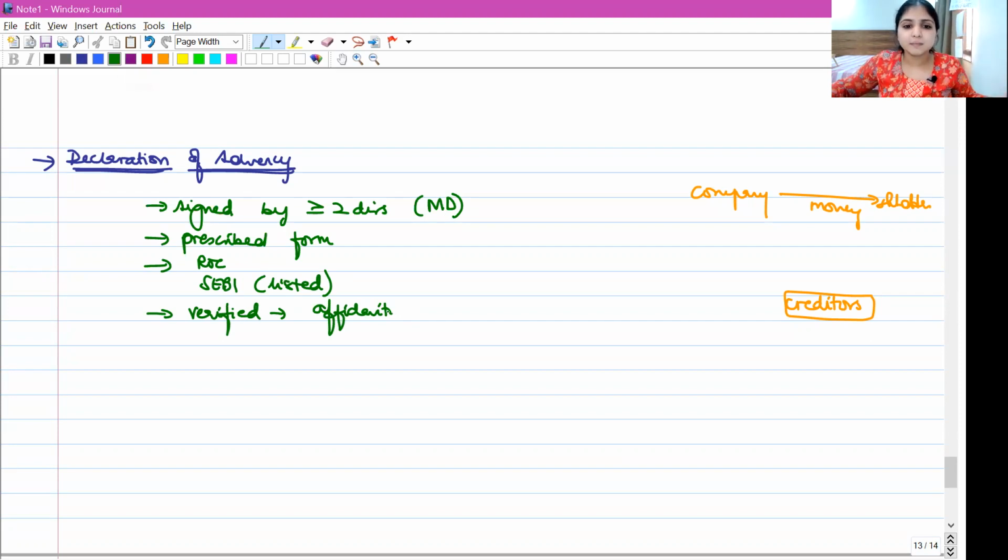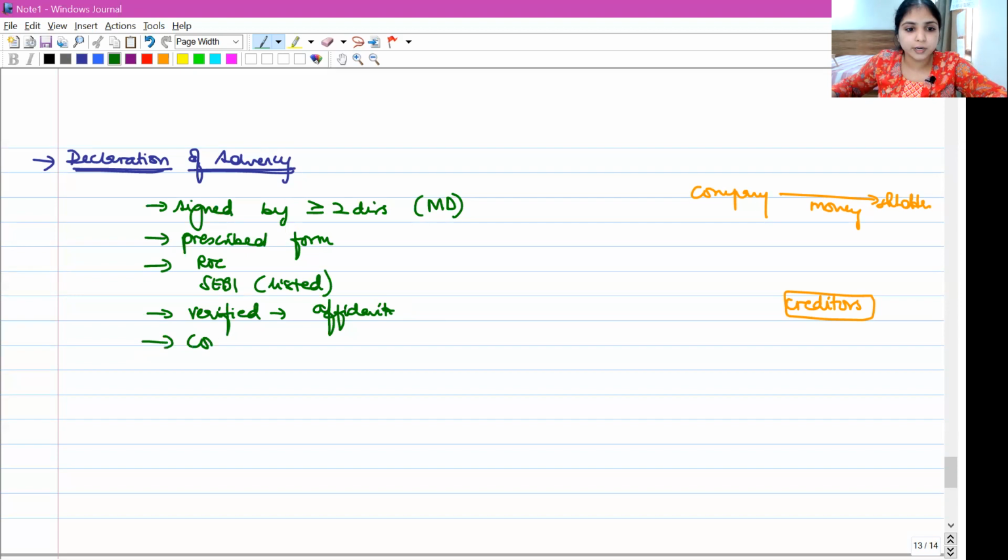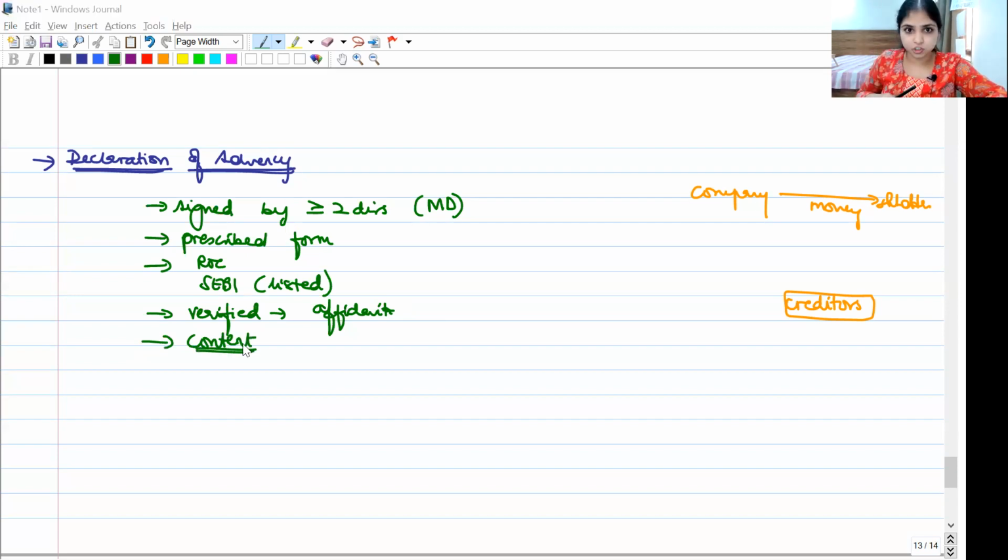When I say verified by an affidavit, it means you are giving out a view that whatever is written in this declaration is true. When I say it is verified by an affidavit, it indicates that this declaration is a reliable declaration. It is an honest declaration. It should be verified by an affidavit. All this is fine, but what are we going to write in this declaration? What is the content of this declaration?